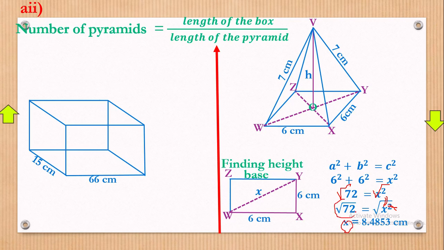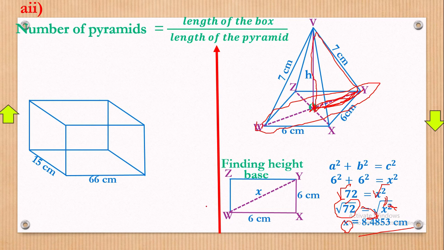Then the square root of 72 to 4 decimal places. Please, you must always write 4 decimal places. It is 8.4853 centimeters. That is our x. Remember, it's not over here. Our aim is to get WY. That's what we have. Now times a half will be able to give us the distance from here up to right there, which, back on the height and the slanting, we shall be able to get the height.